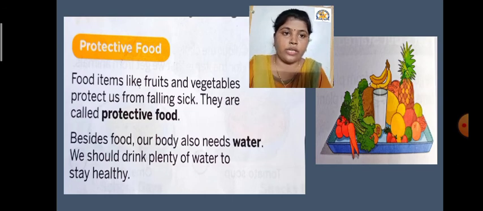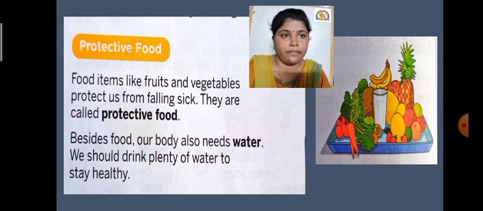Okay, so see students, we have different seasons. In this season we get different kinds of fruits and vegetables also. So whatever fruits and vegetables you get in that particular season, you have to take that particular fruit or vegetable, because it has its own significance. Significance means importance, because they are very, very important for our body. They give us energy also, they protect us also, and they help us like a medicine also.